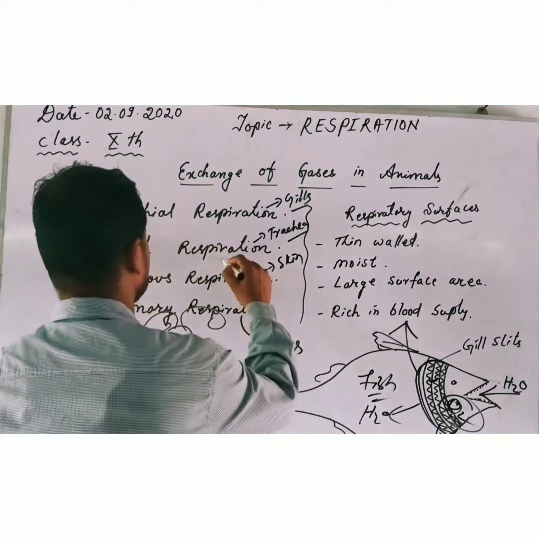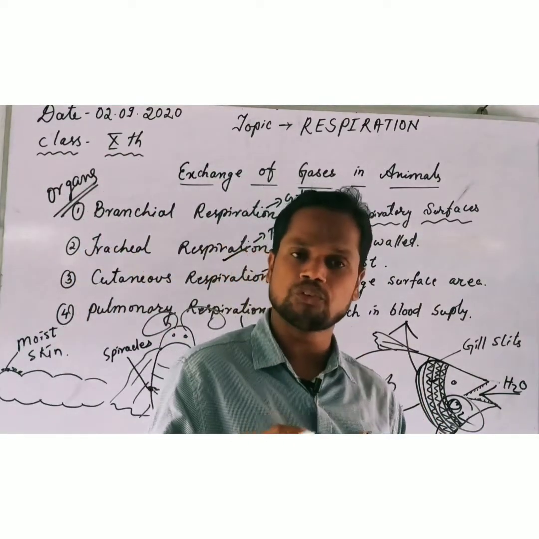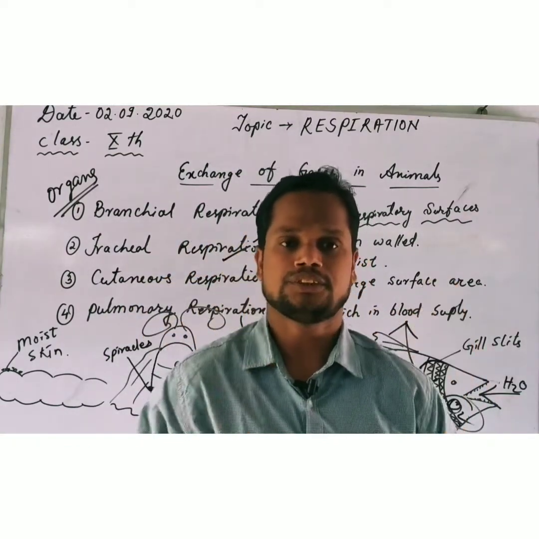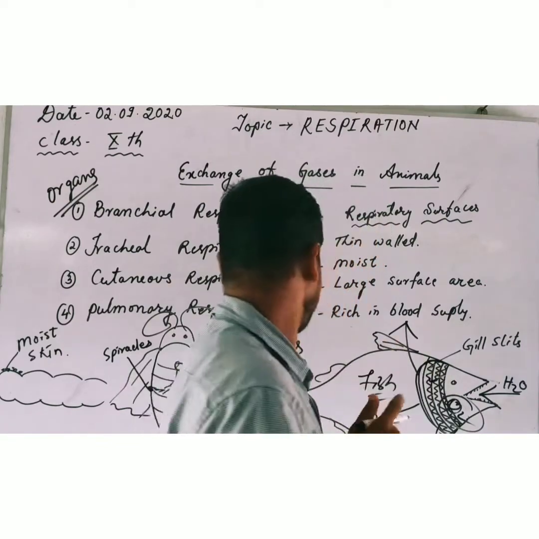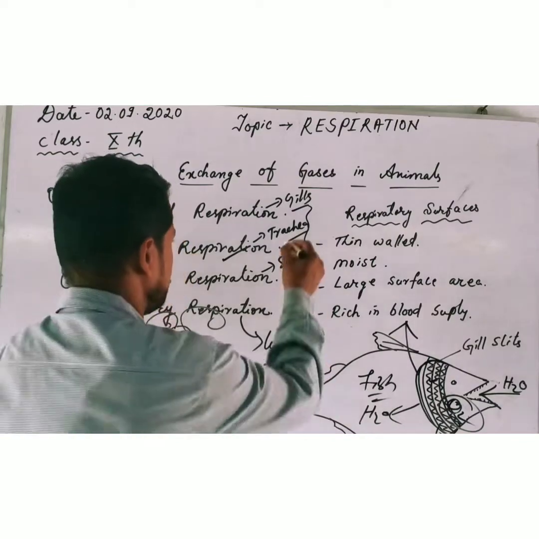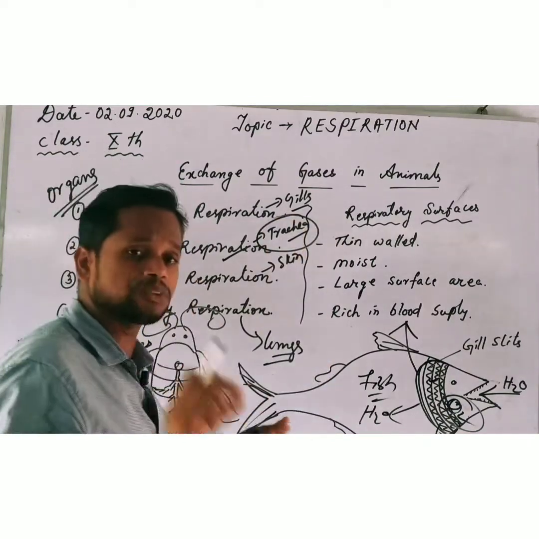Coming to tracheal respiration. Insects, meaning arthropods, as you know arthropoda is the largest group of animals, do respiration by the help of trachea. Trachea means very small tubes.